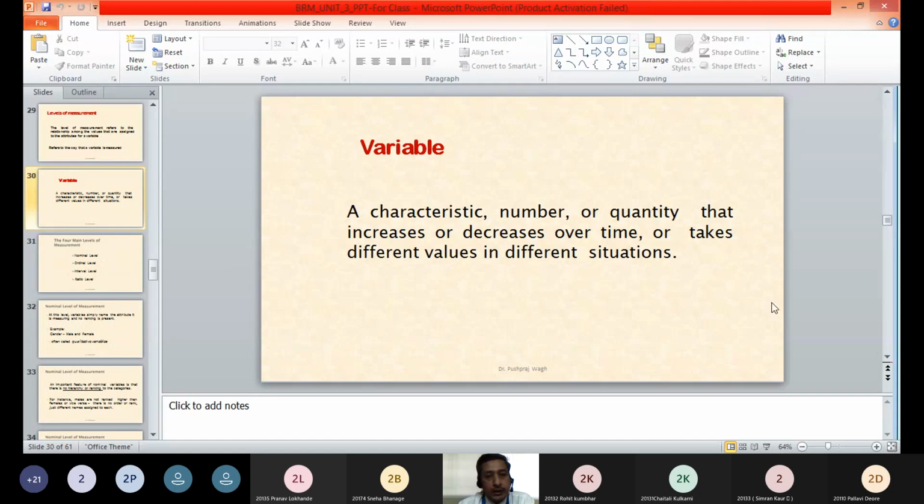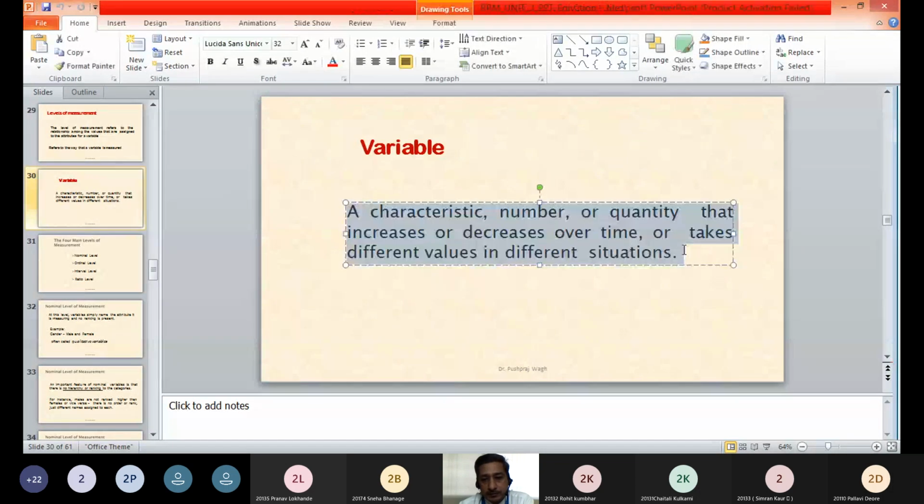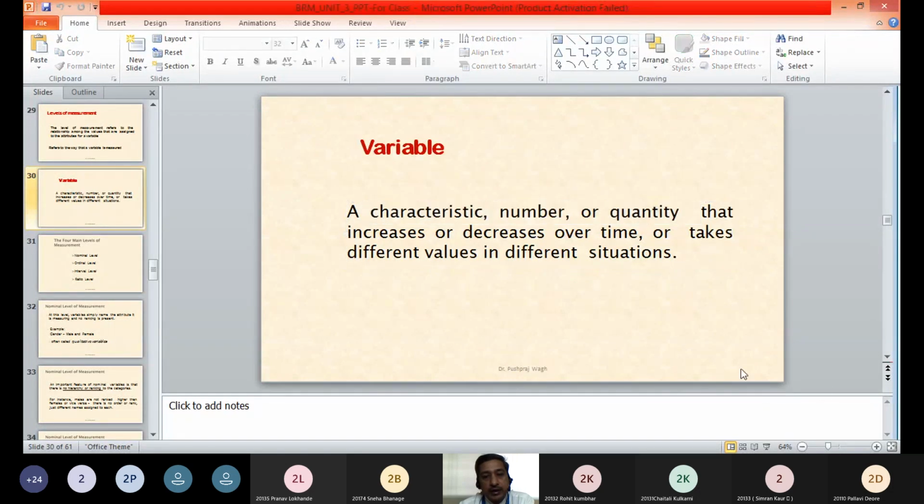Before that, we'll again have to understand what a variable is. Variable means it is a characteristic or number or quantity that increases or decreases. Variable means it varies, it changes over time or takes different values in different situations. So a variable can be anything. It may be a characteristic, a number, or a quantity that changes its values as per the situation or at a different time.